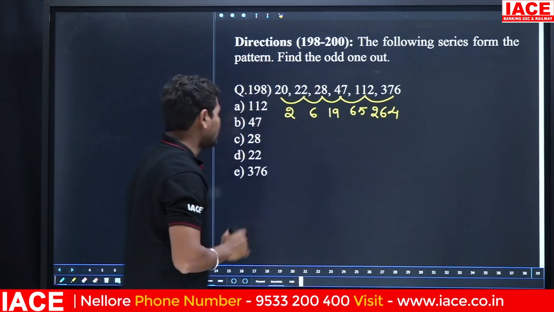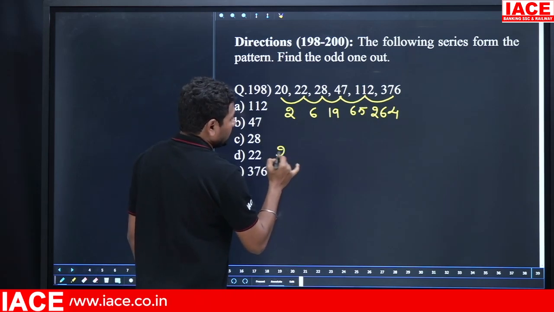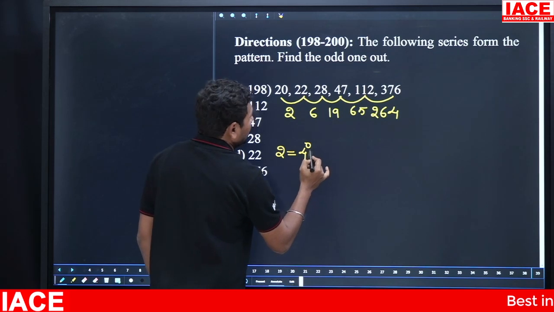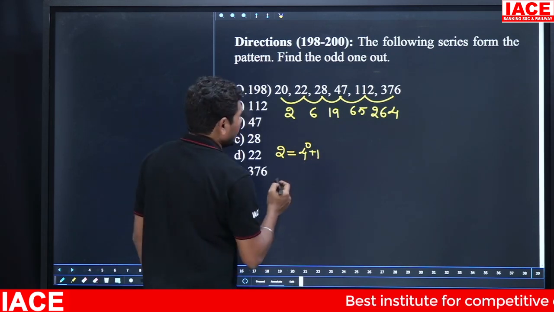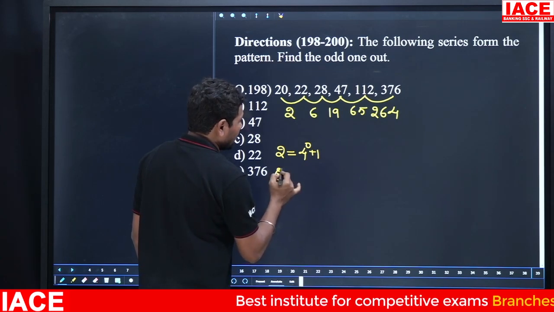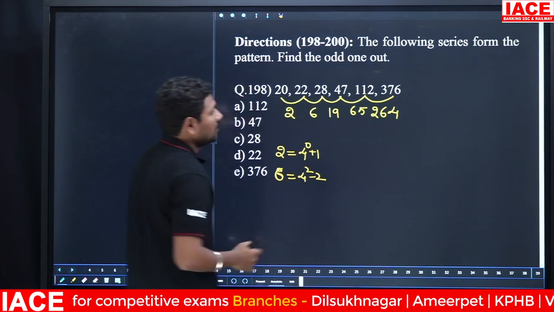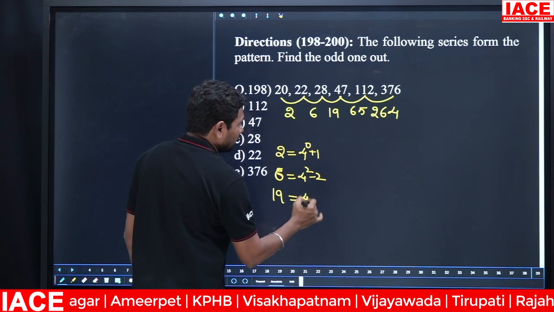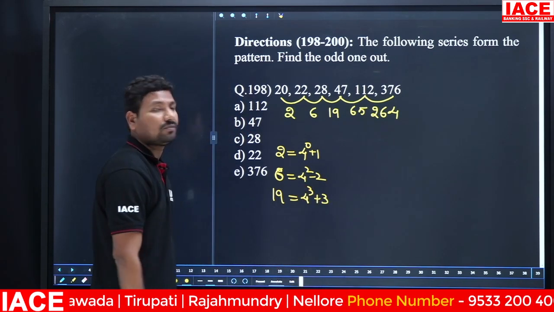Then we'll focus on the values. Here a different logic is there. Look at 2: you can write 4 to the power of 0 plus 1. Next, 6: you can write 4 squared minus 2. And 19: you can write 4 cubed plus 3.